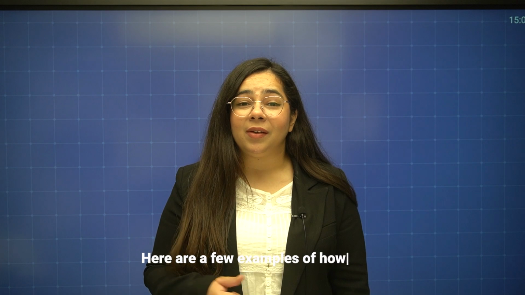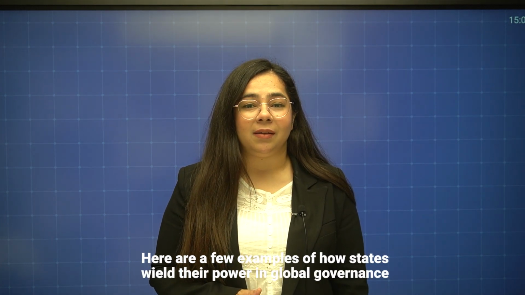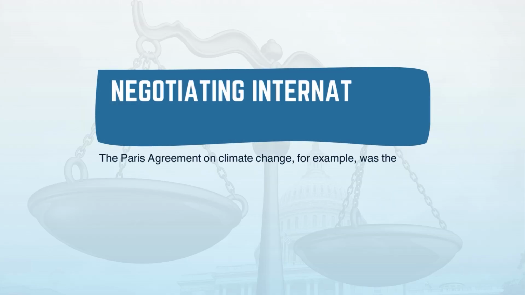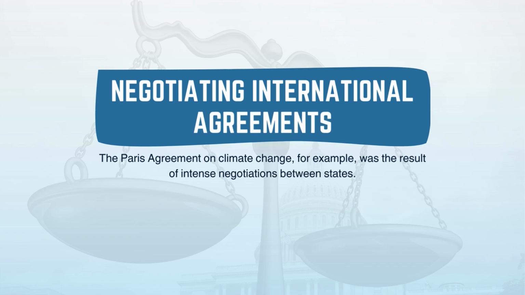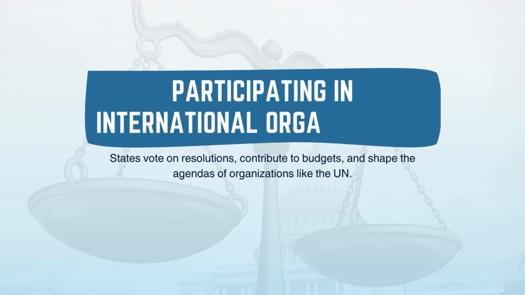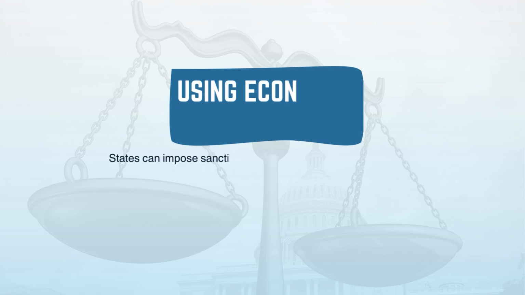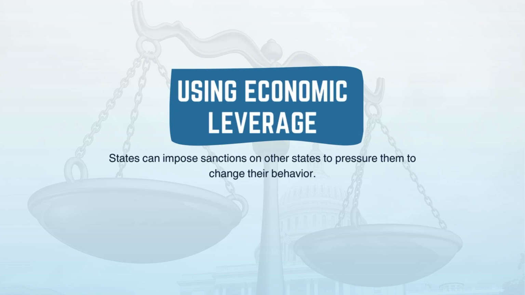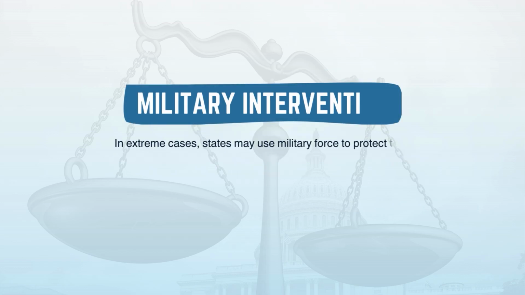Here are a few examples of how states wield their power in global governance. Negotiating international agreements: the Paris Agreement on climate change, for example, was the result of intense negotiations between states. Participating in international organizations, states vote on resolutions, contribute to budgets, and shape the agendas of organizations like the UN. Using economic leverage, states can impose sanctions on other states to pressure them to change their behavior. Military intervention: in extreme cases, states may use military force to protect their interests or enforce international norms.